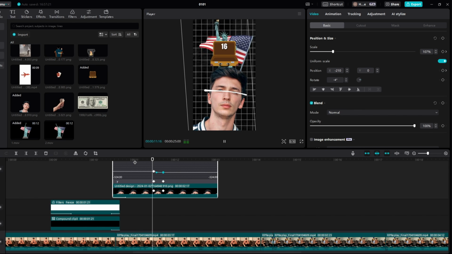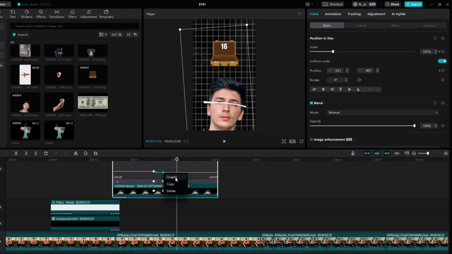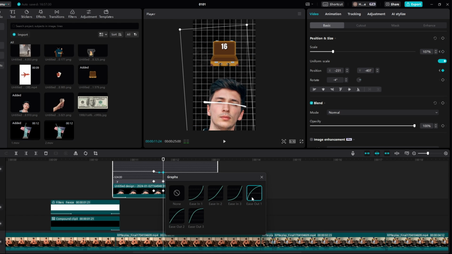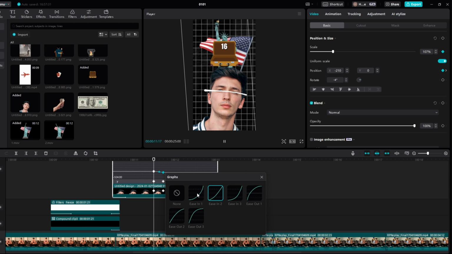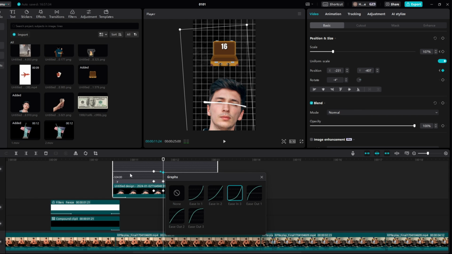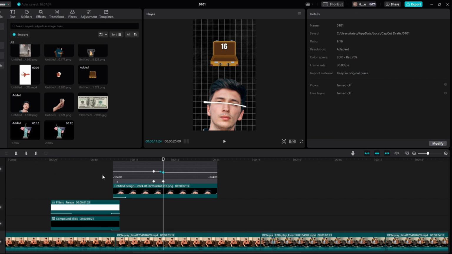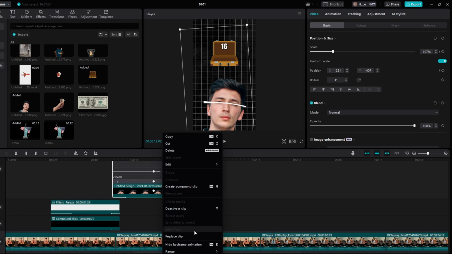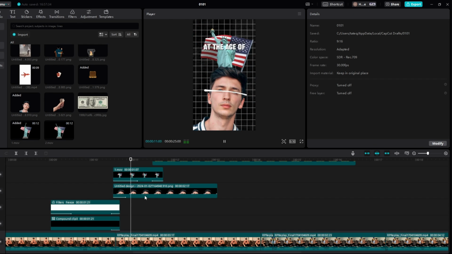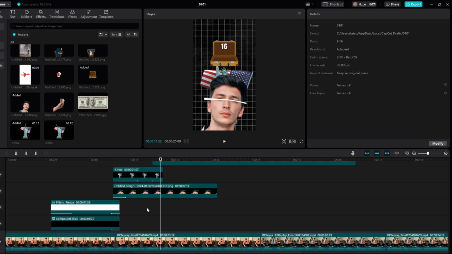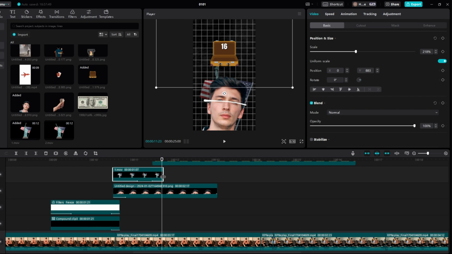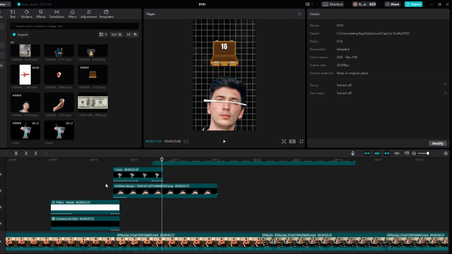16 with $200. Now this one doesn't look the best, so we'll have this. Yeah, something like that. I think that'll look good. So at the age of 16 with $200. Something like this, and then we'll hide the keyframe animation. So at the age of 16 with $200. 16 with. And then right here we want it to fade out. So we add opacity right there, go one forward, and then boom, just like so.